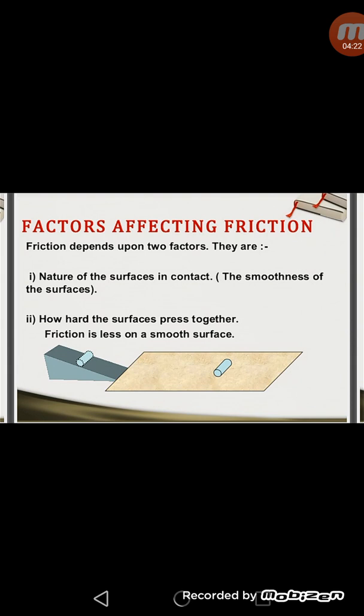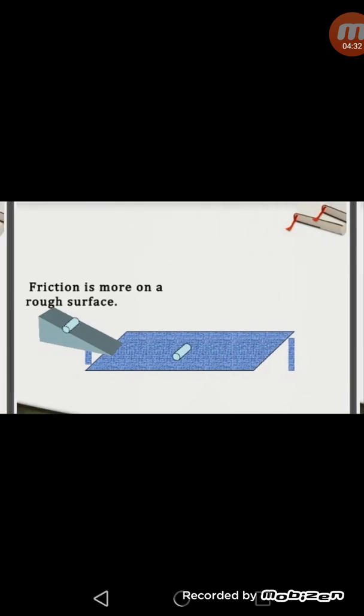If the two surfaces are pressed together very tightly, then the frictional force is more, and if they are pressed lightly, then the frictional force is less. Now here it is shown through a diagram.